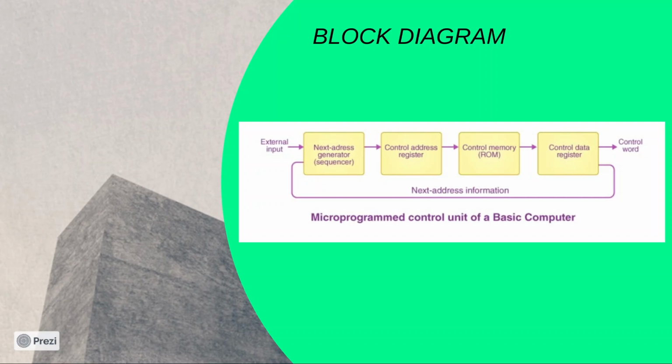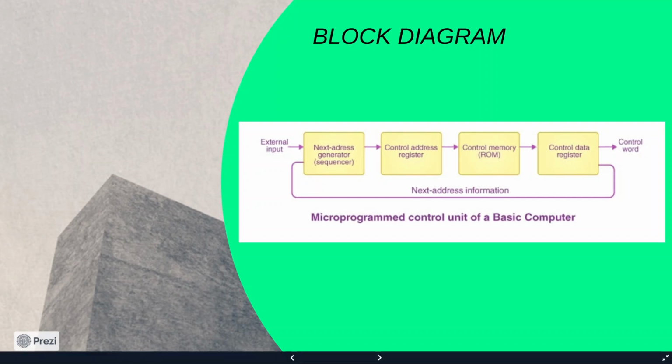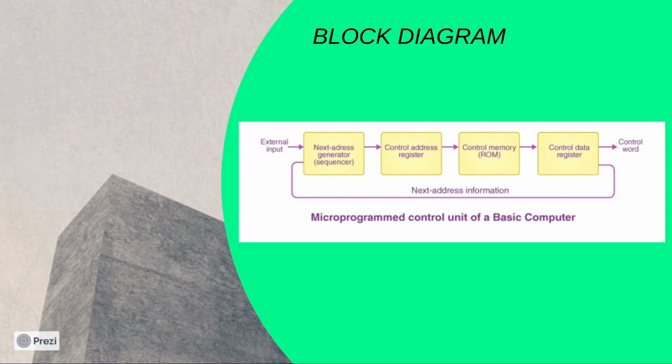The next address information component is used to store the next address information. This information is used to determine the next address of the control memory. The next is the control word component. The control word component is used to store the control word. The control word is used to control the operations of the computer.